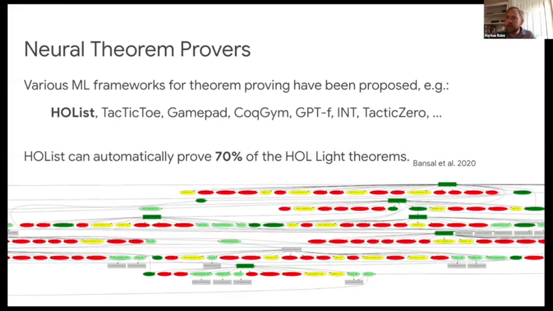And so you can try to use these neural networks to expand the search tree and get to the goal, which is to prove all the statements that you started to prove.